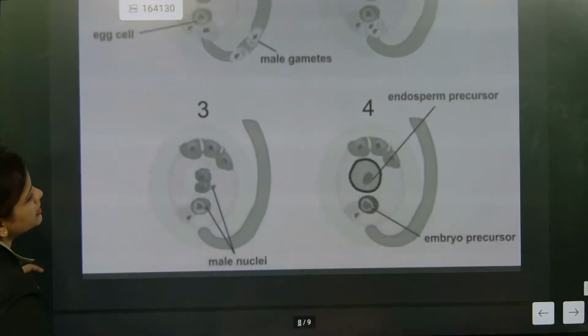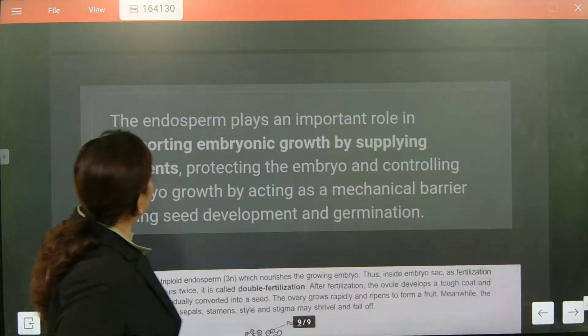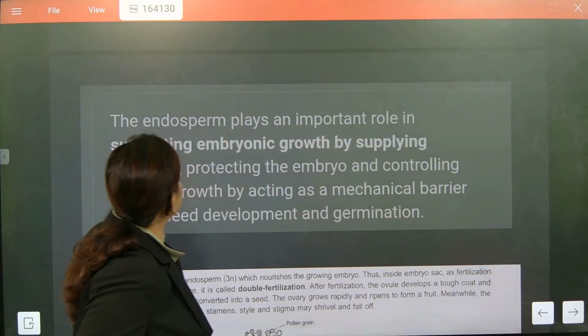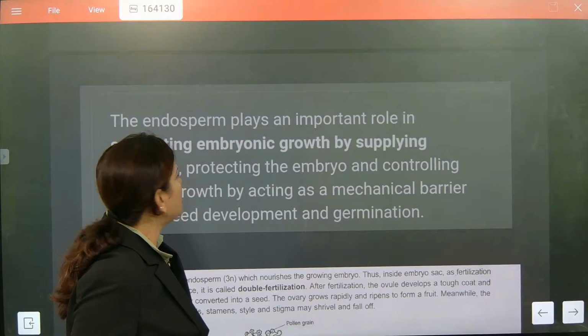So this is exactly the entire process. This video will be available to you. Okay. The endosperm plays an important role in supporting embryonic growth. Understood? By supplying the nutrients.